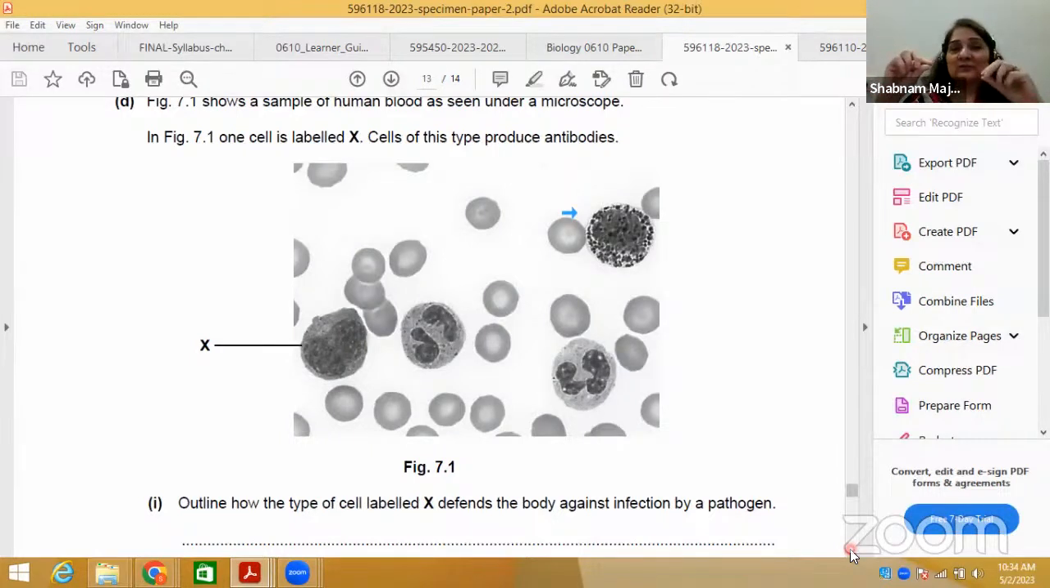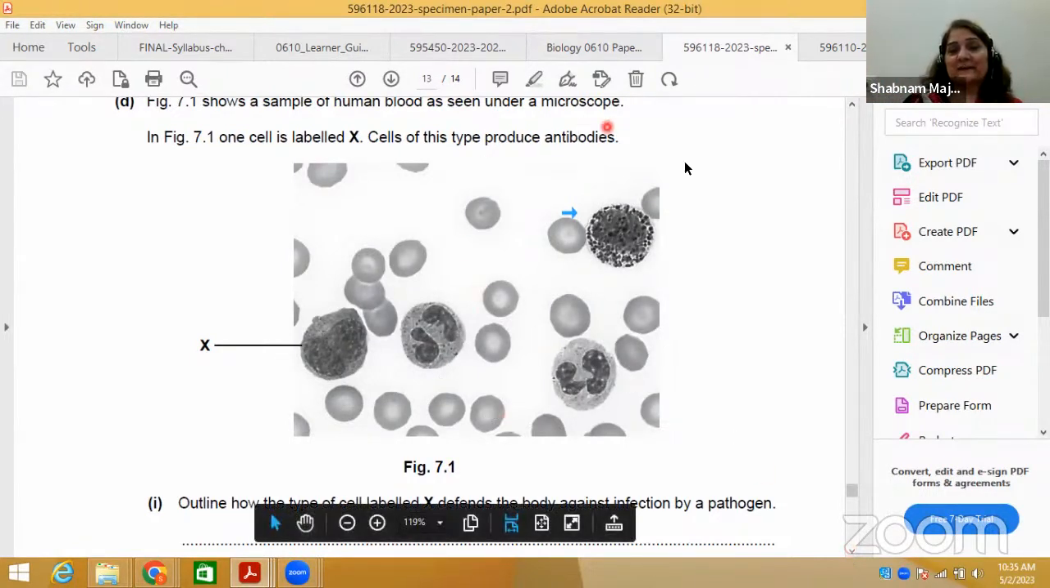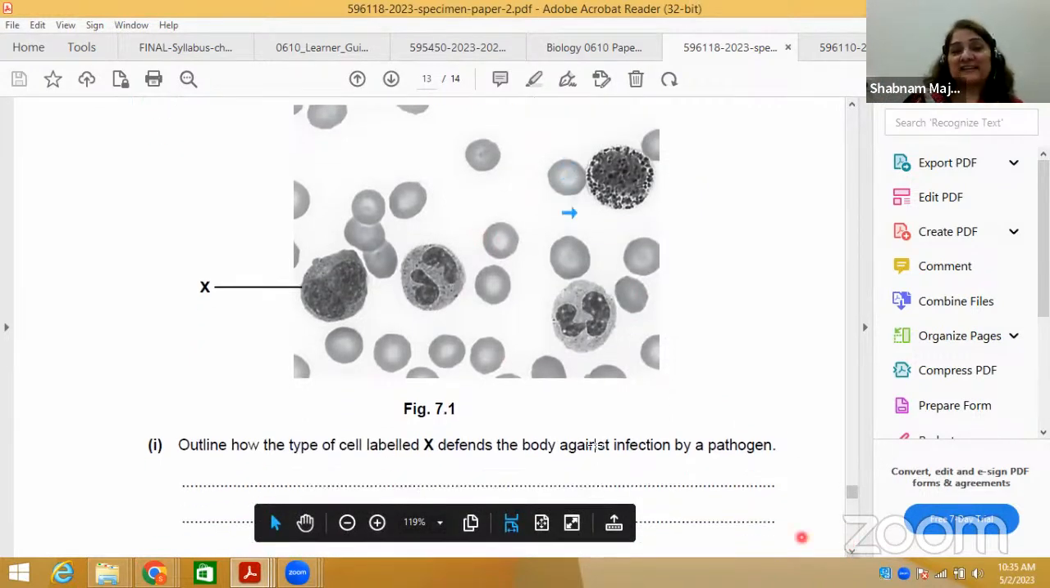So memory cells ka matlab hota hai, when there are only antibodies floating in the plasma, so there's a short-term effect of the fighting with the disease, like pathogen. But if there are memory cells, they produce a long-term effect. So this figure is actually called blood smear. Blood smear ka matlab hai, there are different types of cells you can see here.